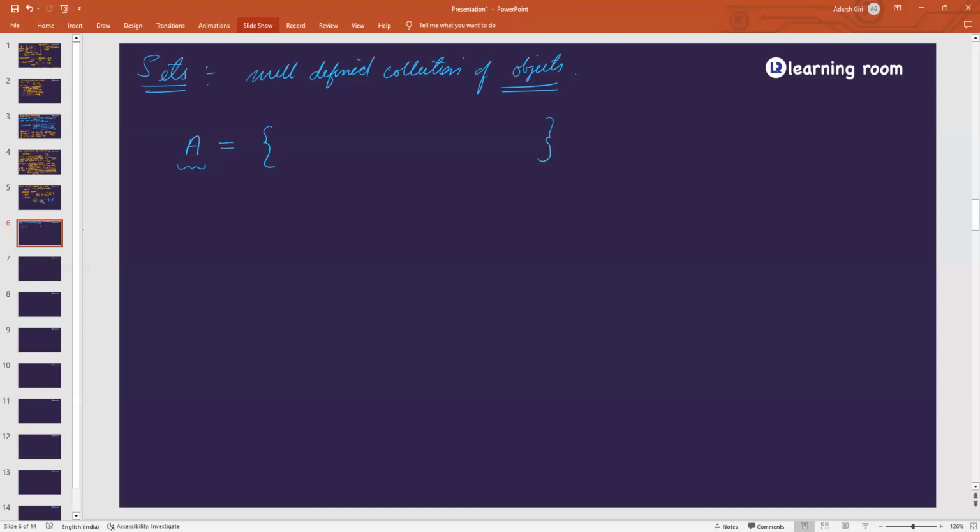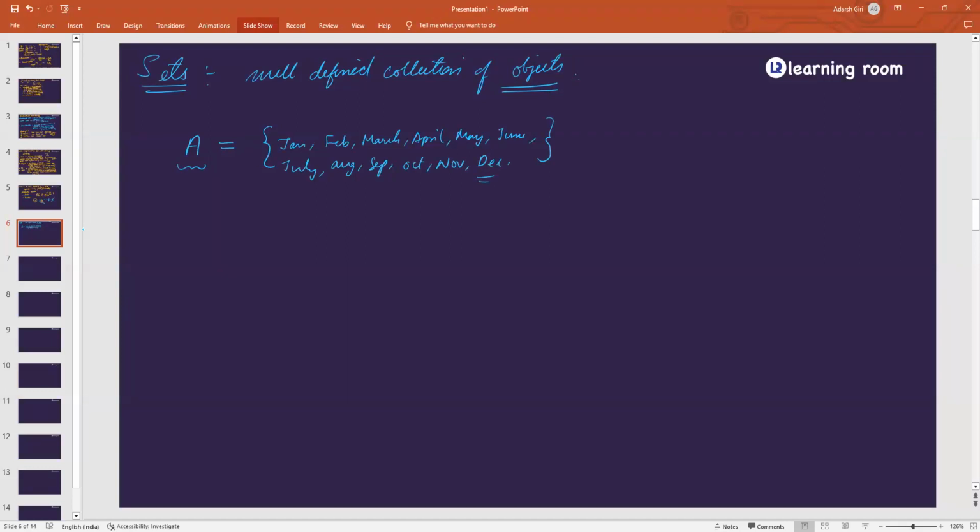So if we write the set for a collection of months of a year, I'll be writing it as January, February, March, April, May, June, July, August, September, October, November, and December, right?